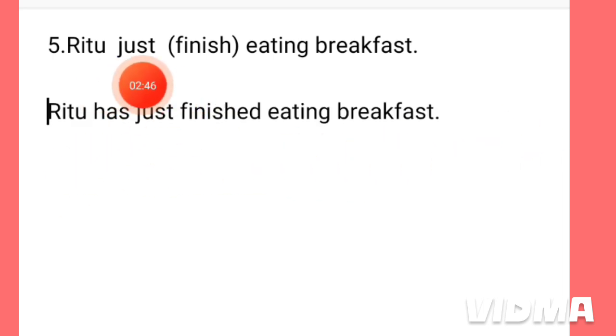Actually, when there is a just in the sentence, in most of the cases we have to use the present perfect tense and we have to use has or have according to the subject in the sentence. Here Ritu is a third person and that is why we have used here has. Ritu has just finished. We have used here has and that is why this is the past participle form of the main verb finish. So, Ritu has just finished eating breakfast.